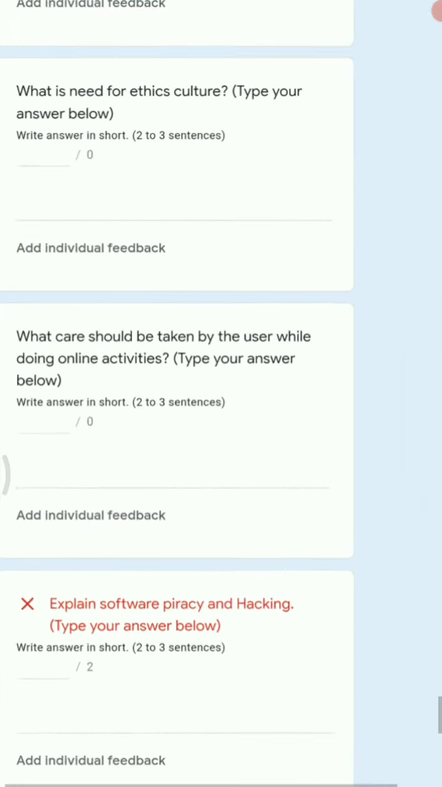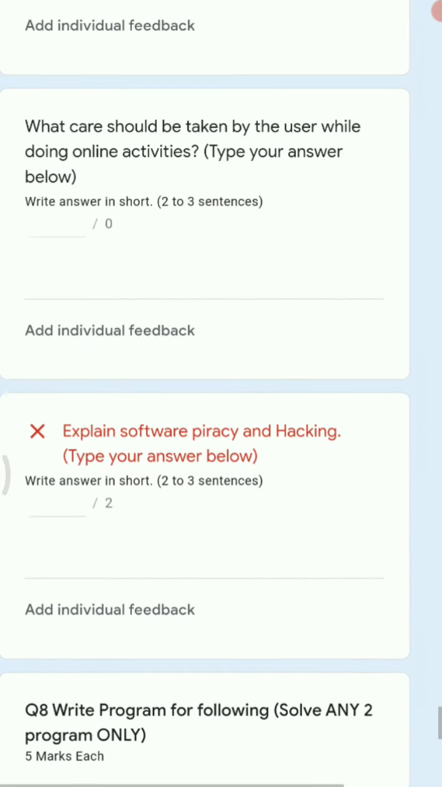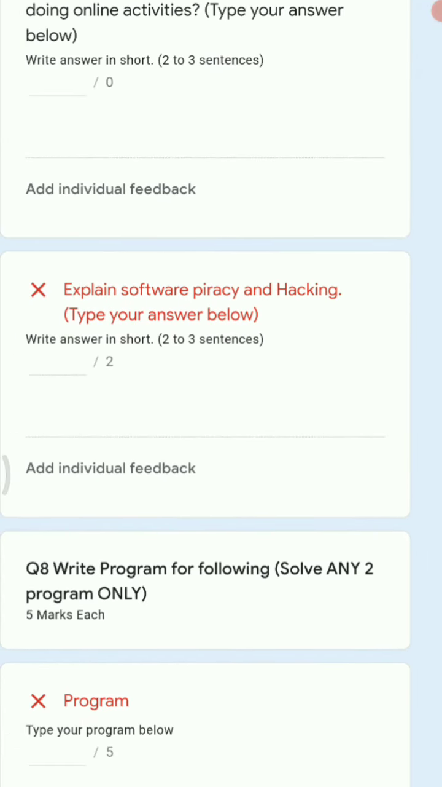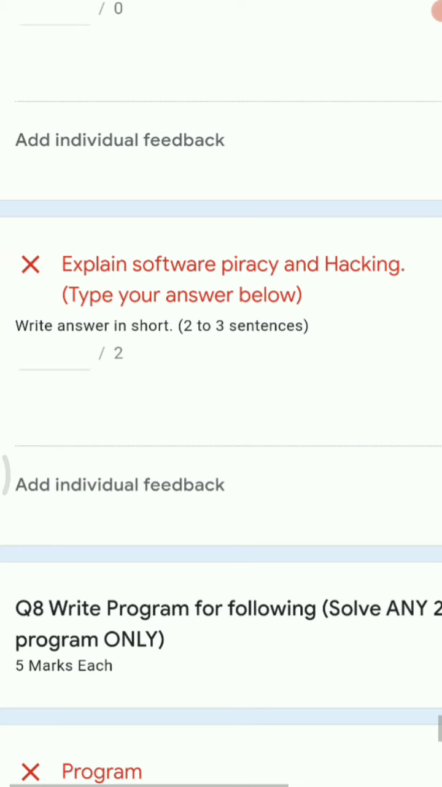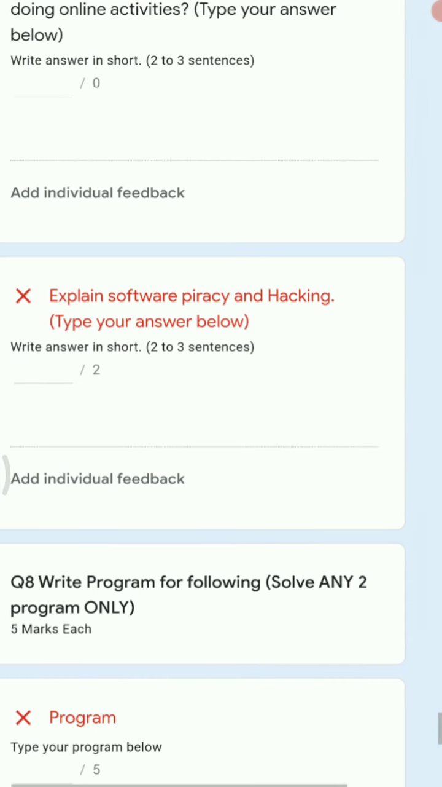Next we have: explain software piracy and hacking. You can explain what software piracy is. It is nothing but copyright violation. Whenever you download any game, not a licensed copy, just copying it, those pirated softwares all come under software piracy.